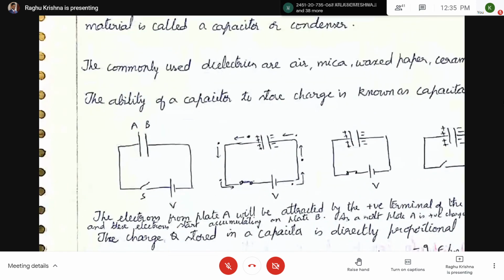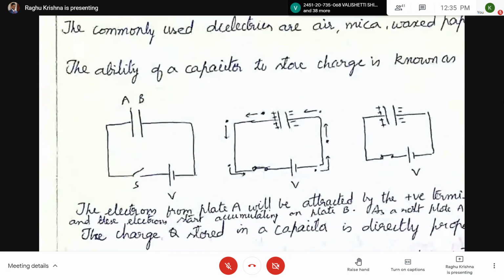Now here you can see A and B are two plates which are connected to a switch and then to a voltage source, with a positive terminal and a negative terminal. Now, when the switch is closed, as in the second diagram, what happens?